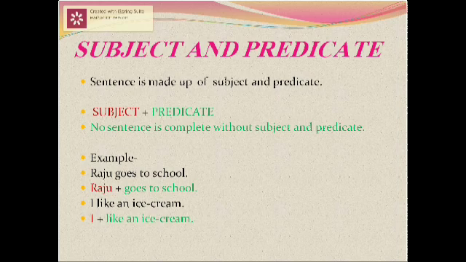Let us take one more example. I like an ice cream. Here I is the subject and like an ice cream is the predicate. Both together make a sentence. I like an ice cream.